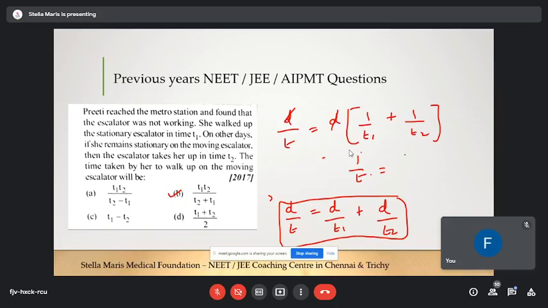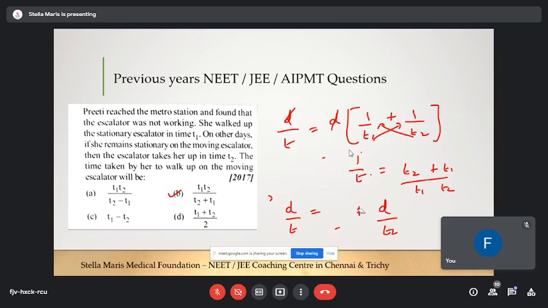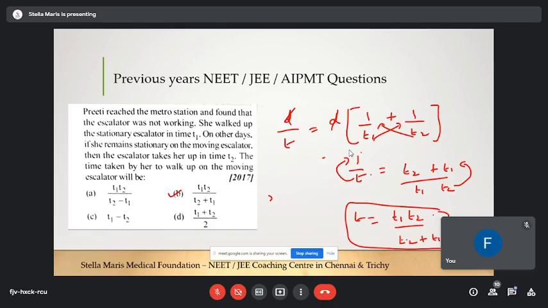Very good. So 1 by t is equal to, here I can cross multiply, right? That is t2 plus t1 divided by t1 t2. So after that we can reciprocate, this t comes to the numerator. So t is equal to t1 t2 divided by t2 plus t1. This is the time taken by her to walk on the moving escalator. So clear? Yes, sir. Okay, so we'll go to the next question.